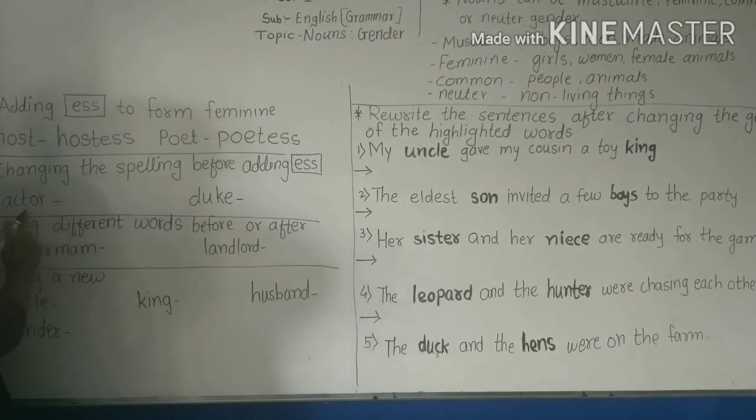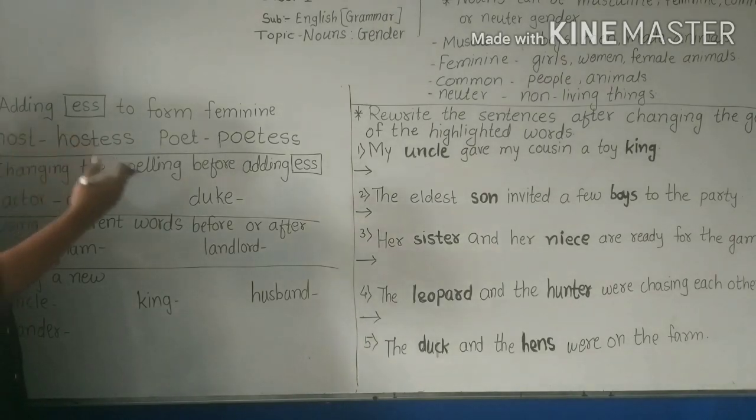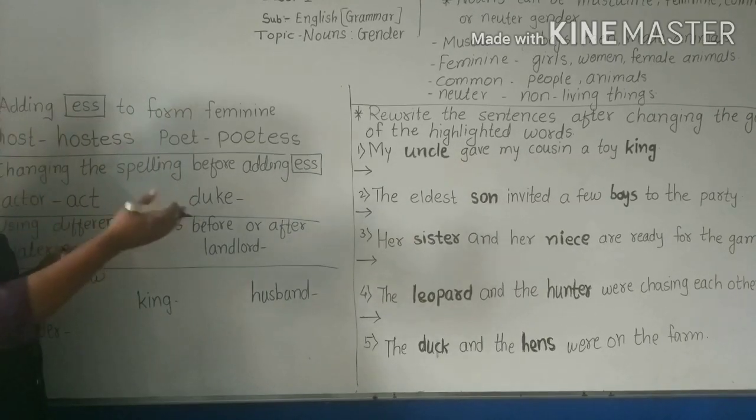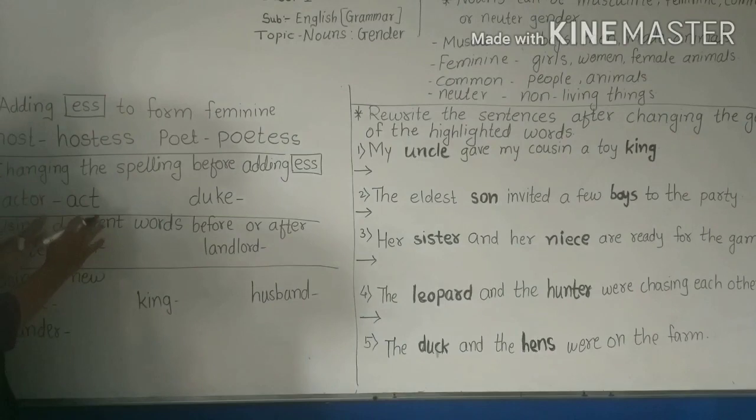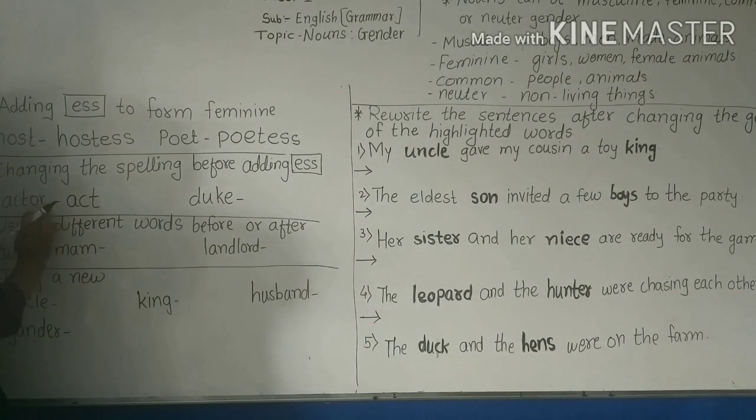A C T, and now there is OR. The rule about OR you will see in the next grade, in 6th and 7th standard. Here I am telling you the common rule: if there is the word actor, the spelling gets changed